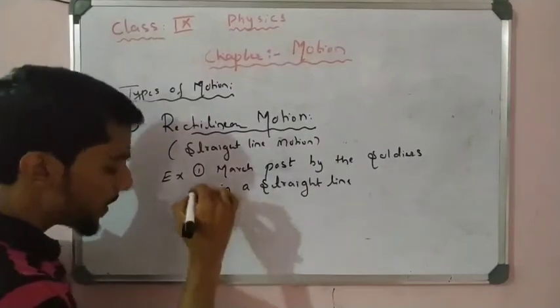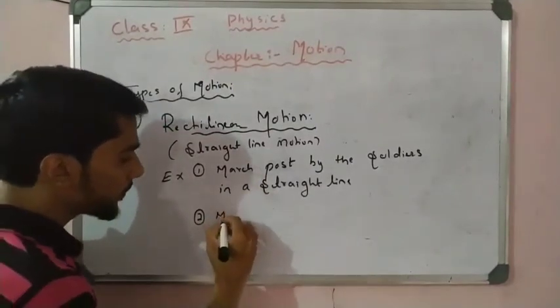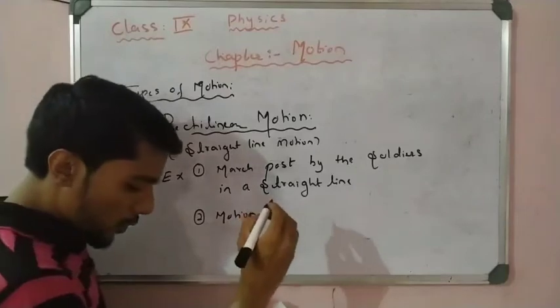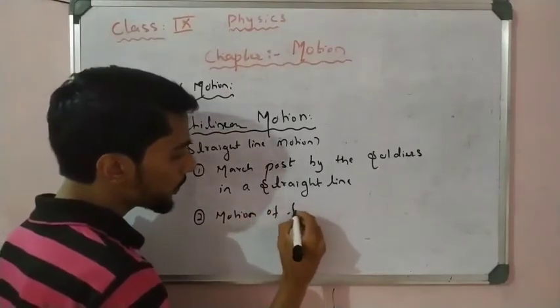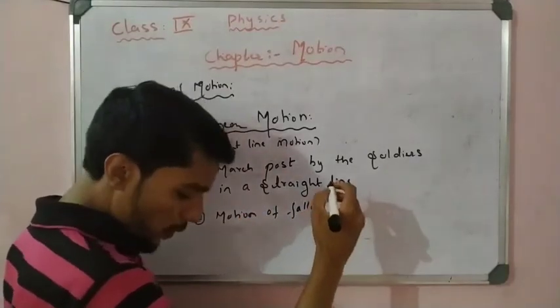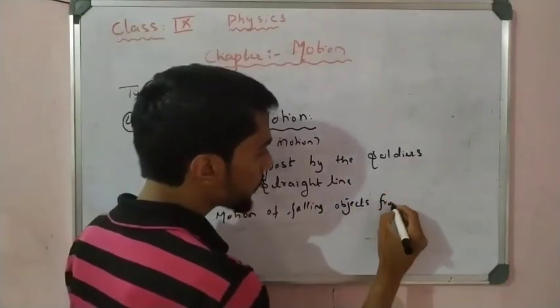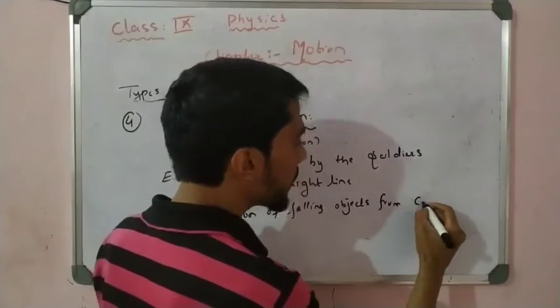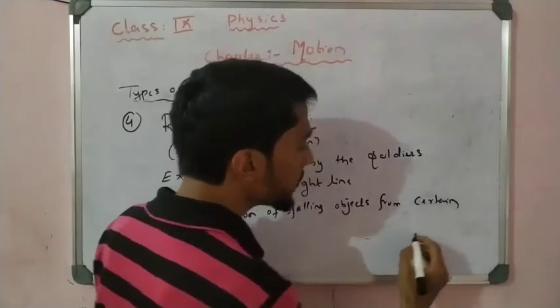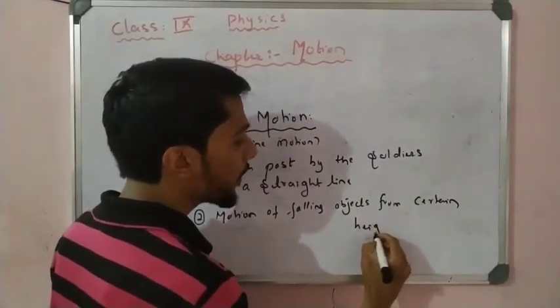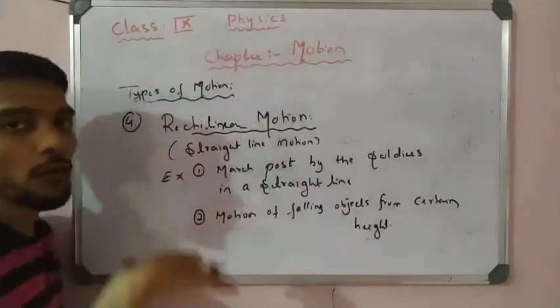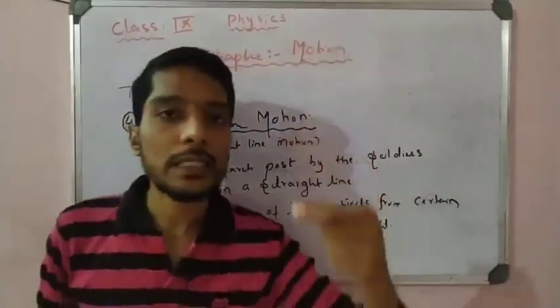And the second example is motion of falling objects from a certain height. If an object falls from a certain height, it follows straight line motion.